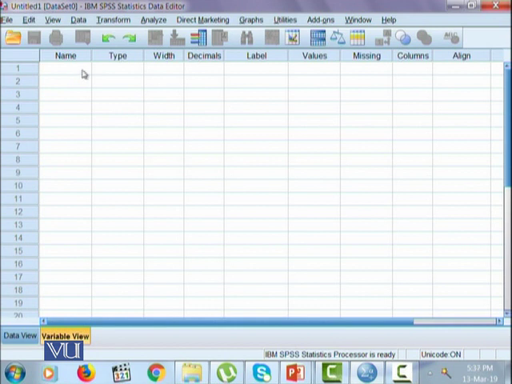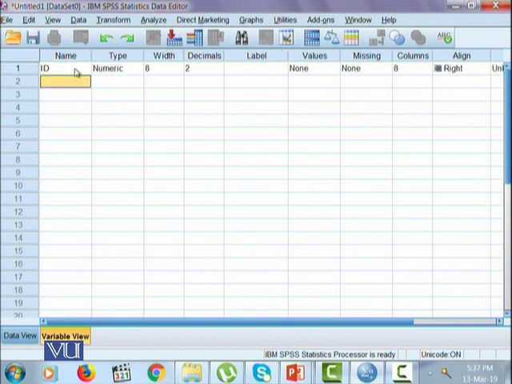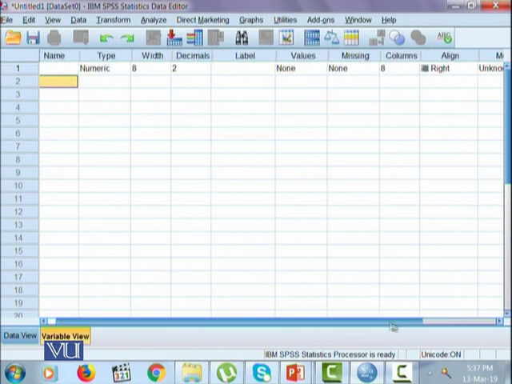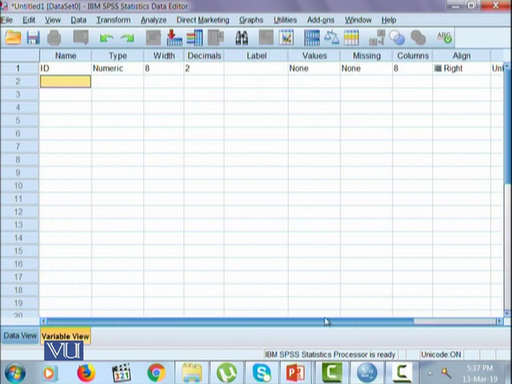The other tab that's very important to add is the type. As soon as you click and add any variable name and press enter, various characteristics of any variable will be entered by default.